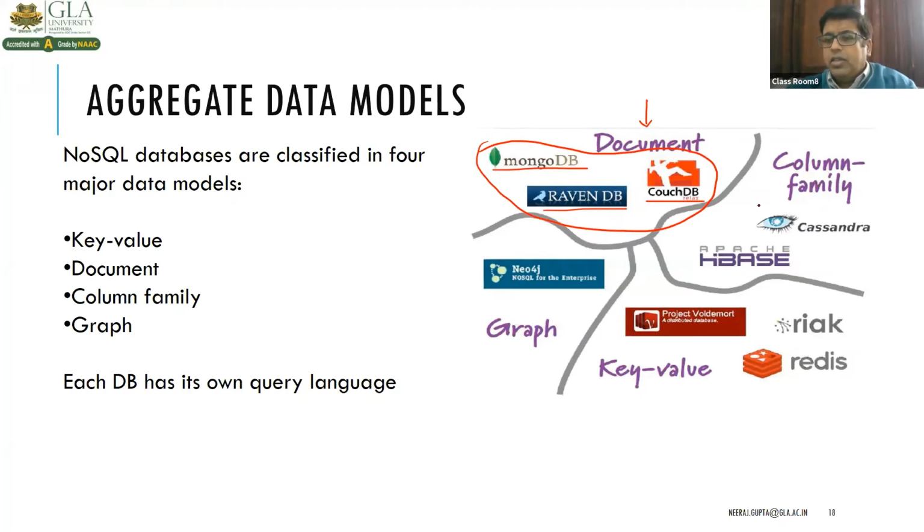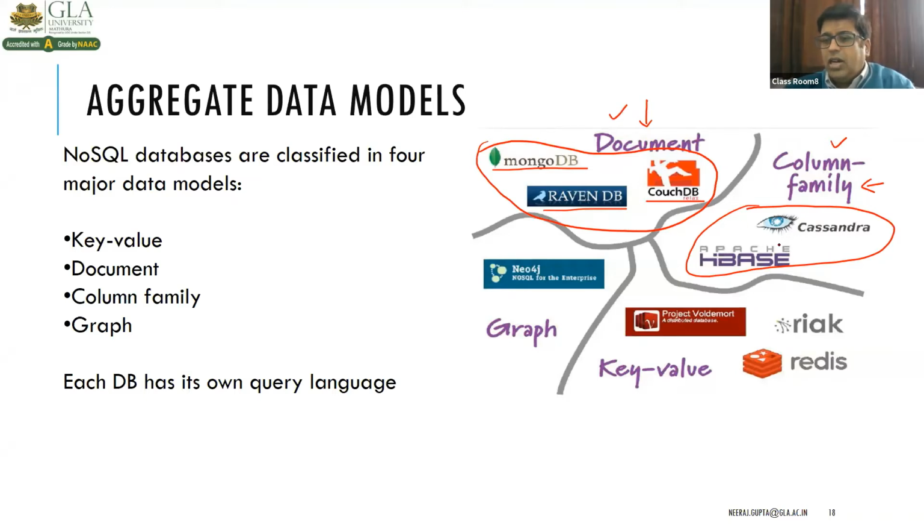This is the column family data model. That means these NoSQL databases follow column family. These NoSQL databases follow the document model, right?